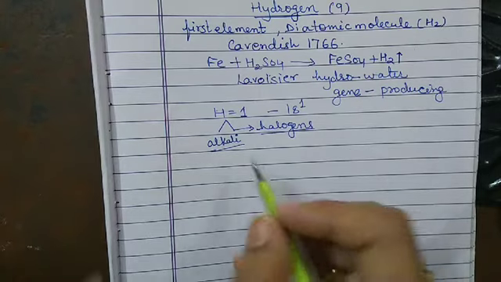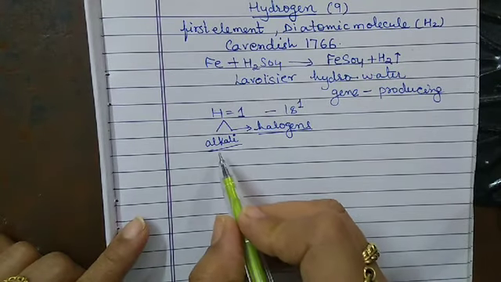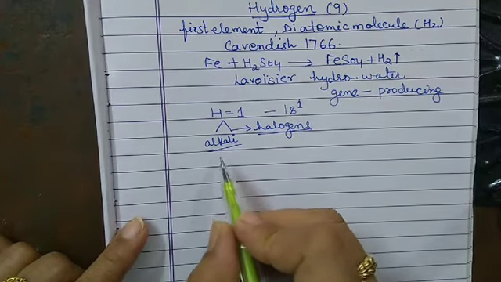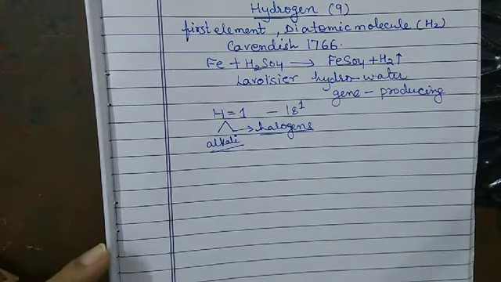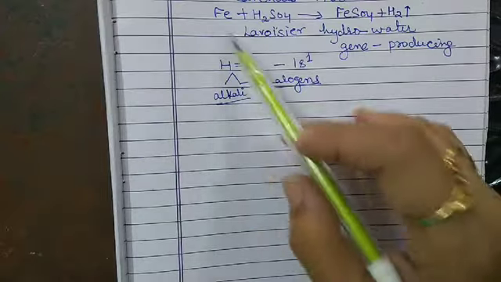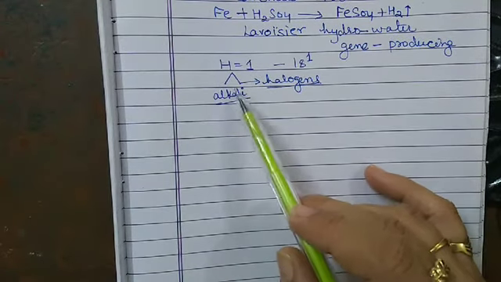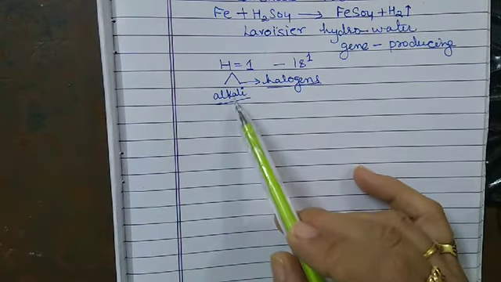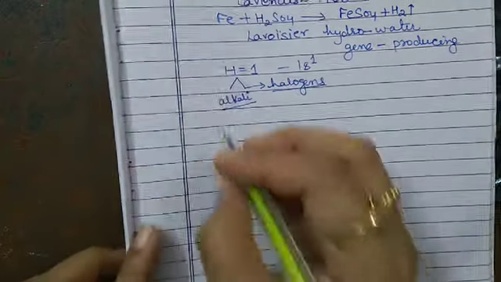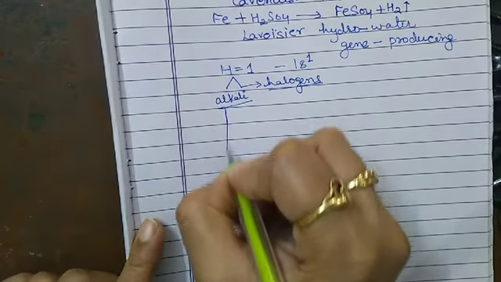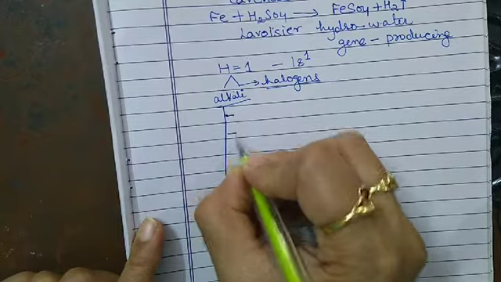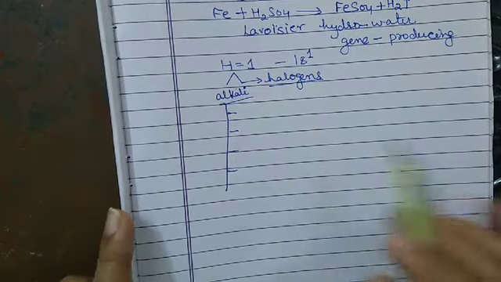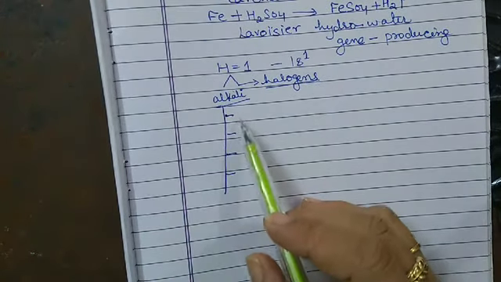First of all, let us discuss the resemblance of hydrogen with the alkali metals.